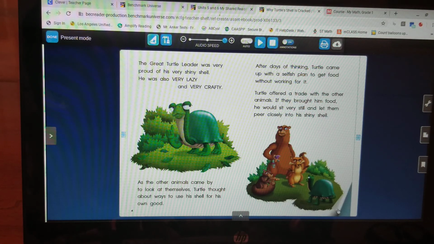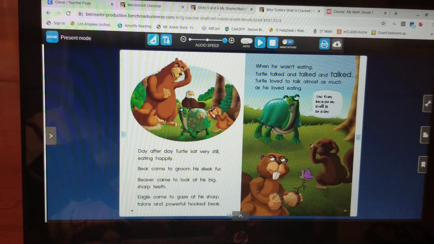Let's look at the next page. Read this page with me. Day after day, Turtle sat very still, eating happily. Bear came to groom his sleek fur. Beaver came to look at his big, sharp teeth. Eagle came to gaze at his sharp talons and powerful hooked beak.